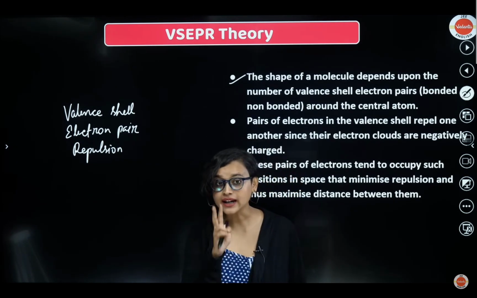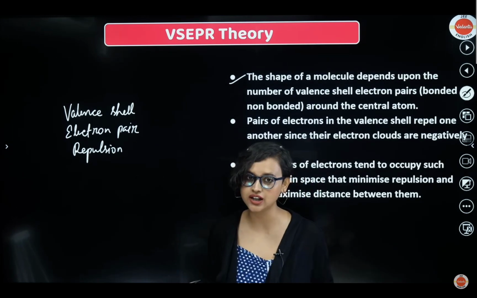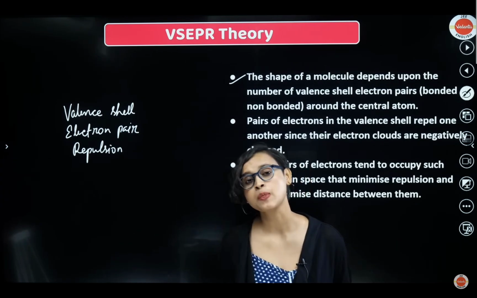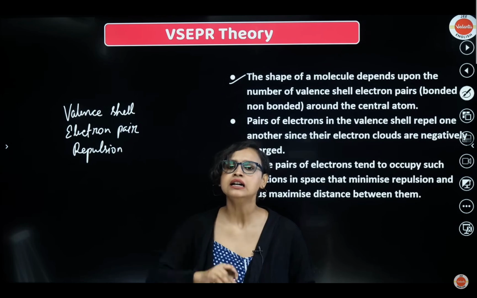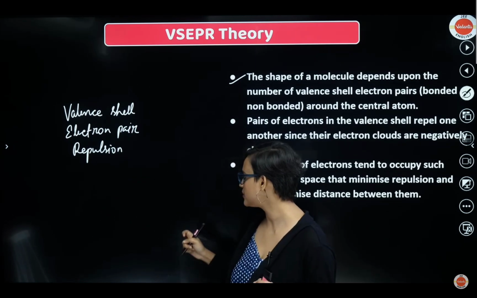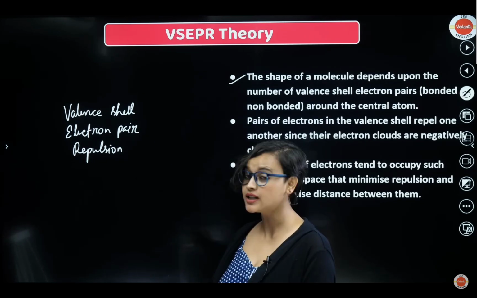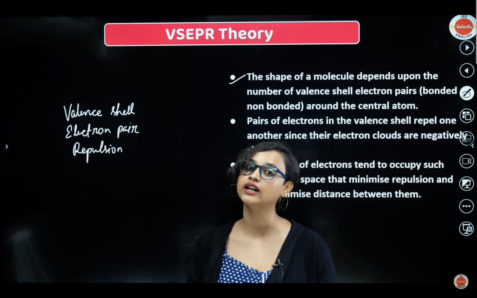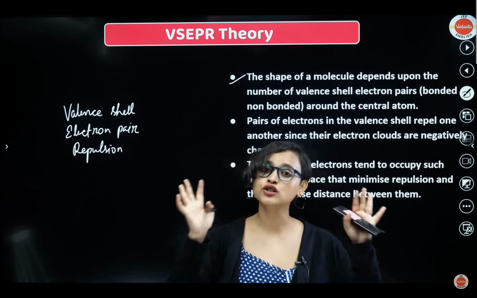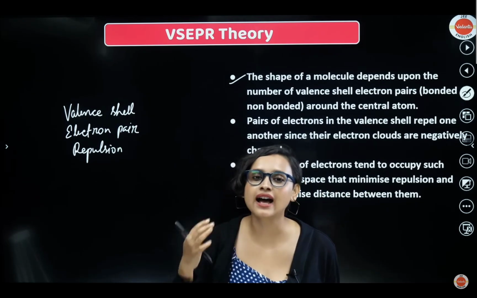Second, the pairs of electrons in the valence shell will repel one another, because obviously electron clouds are all negatively charged, and we know that like charges repel each other and unlike charges attract each other. We know this from the very junior grades. Now it says that these pairs of electrons occupy such positions that the repulsion is minimum. For example, imagine if I'm getting a shock from the board. I will not touch it, I will stay away, in a position where I am still visible in the camera but not getting a shock. This is my position, and this is deciding how I'm standing in the class.